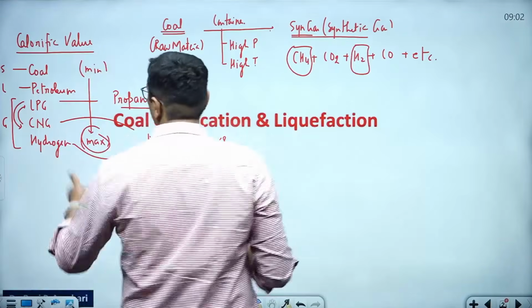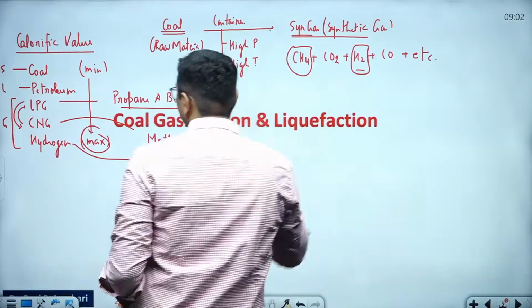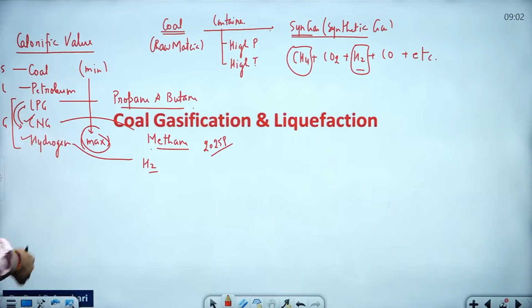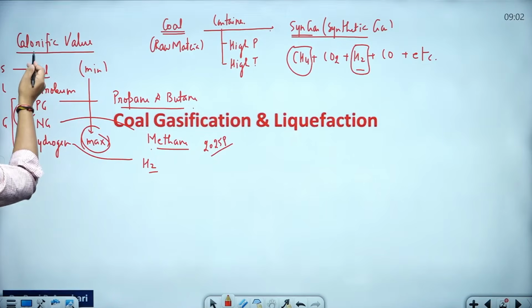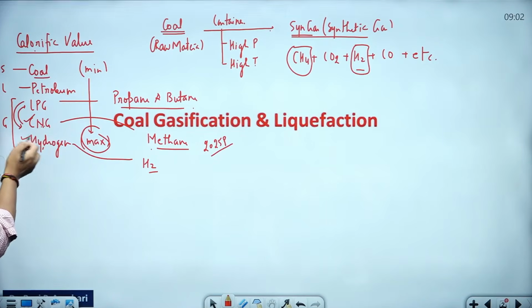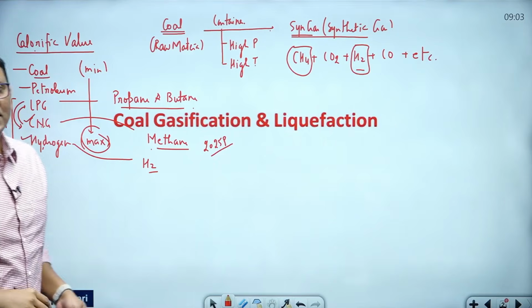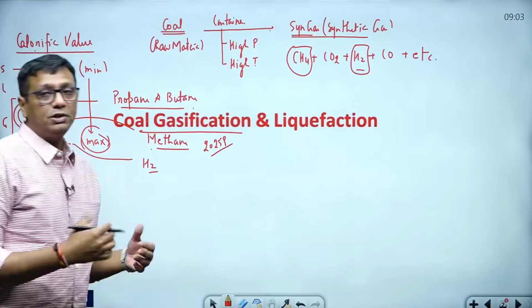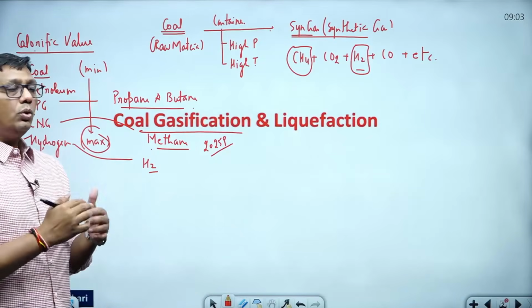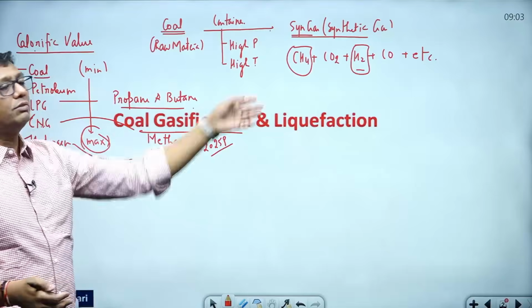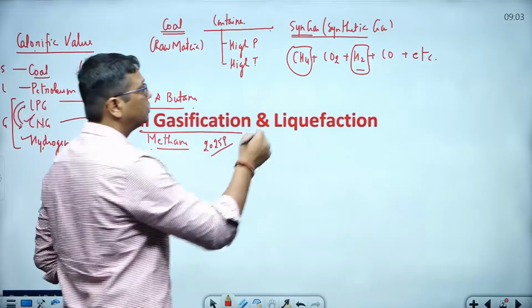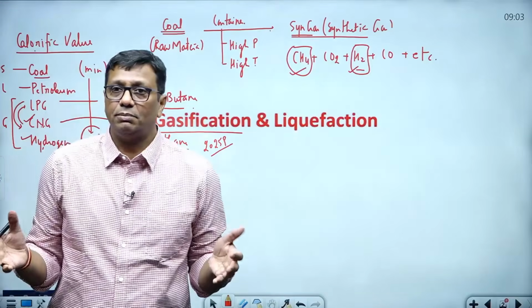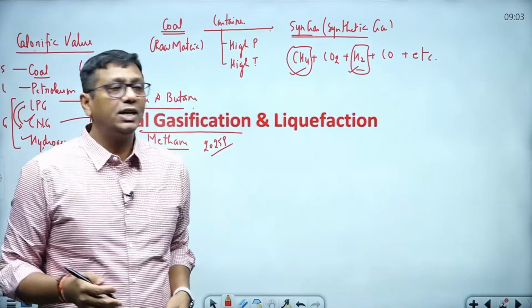Methane is here in CNG, and hydrogen is here, and they have a higher calorific value also. So a low calorific value coal is converted into good calorific value CNG and hydrogen, and this is the best option. This procedure is considered coal gasification. Coal is converted to gas, and methane and hydrogen are not creating environmental pollution because they are environmentally friendly.